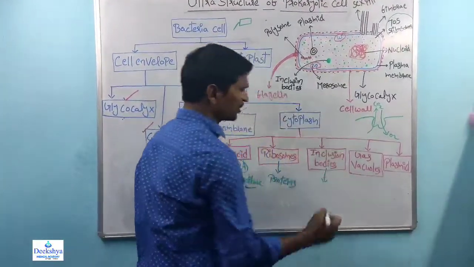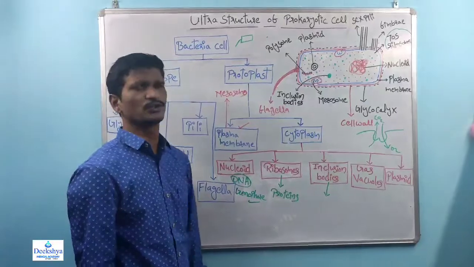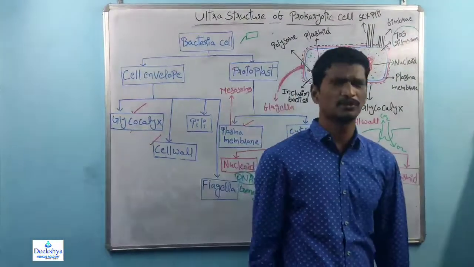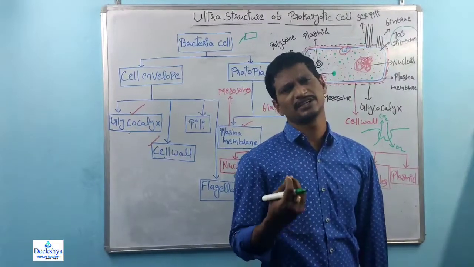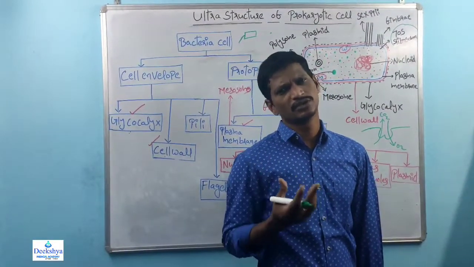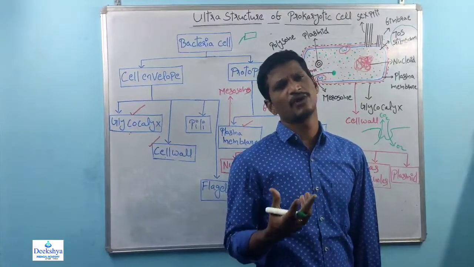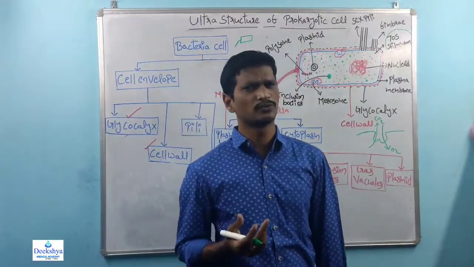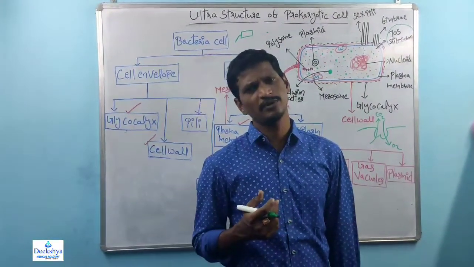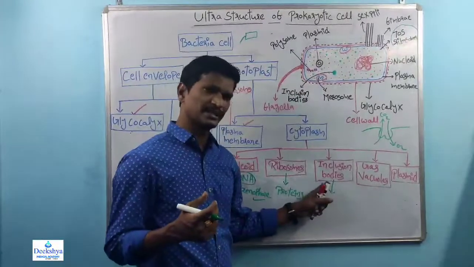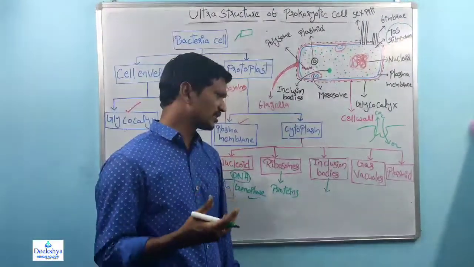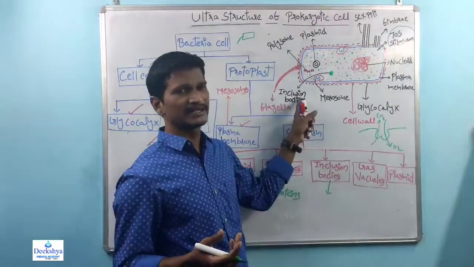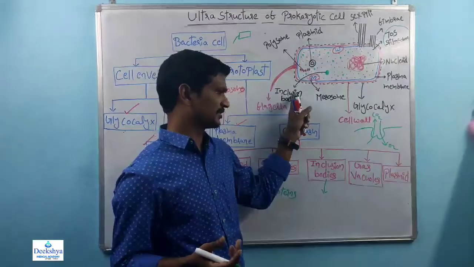And the next one, inclusion bodies. Inclusion bodies are nothing but storage food material. In our body also, we store food material within the liver. What we eat, the starch, is converted into glucose. That glucose is stored inside our liver in the form of glycogen. Plants are the best example; plants also store food material in the form of starch. In bacterial cells also, food material is stored in the form of inclusion bodies. The storage food material within bacterial cells is called inclusion bodies.